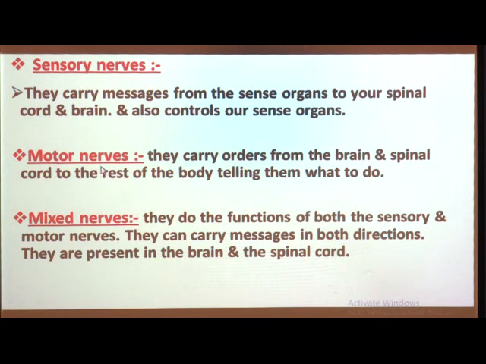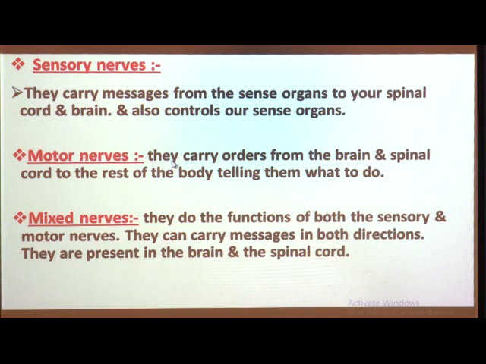Motor nerves. Basically, motor means movement. So, the motor nerves are responsible for movement, that all the movements are controlled by our motor nerves. That is why motor nerves are responsible for the movements in our body, and motor nerves carry orders from the brain.